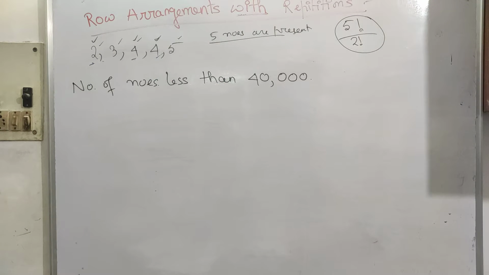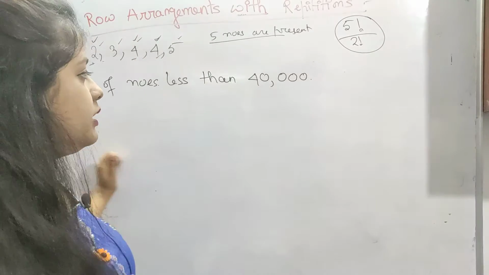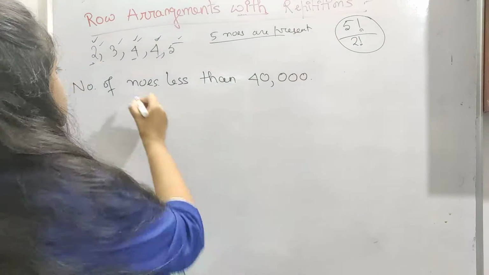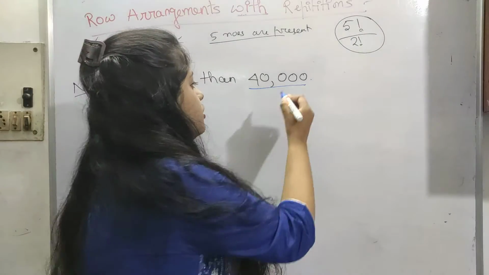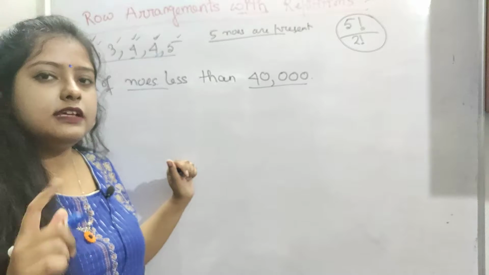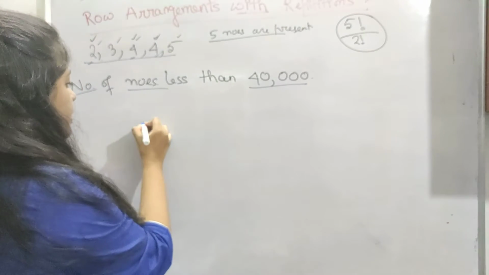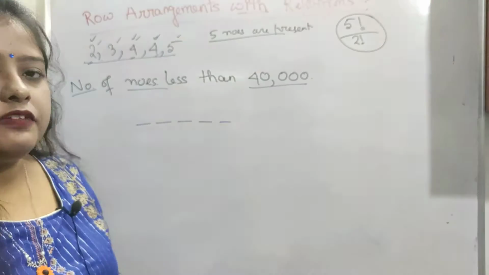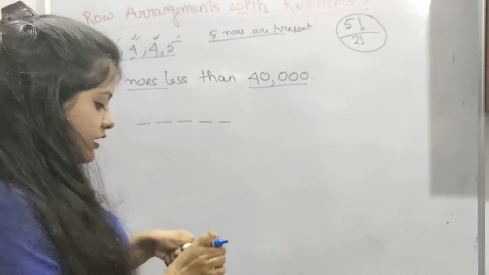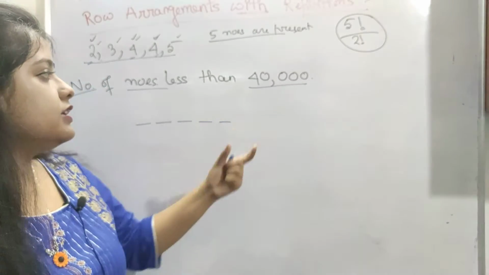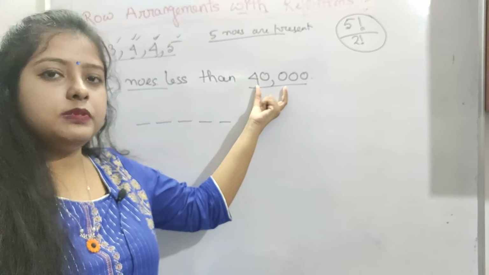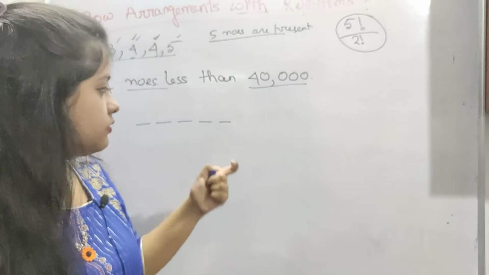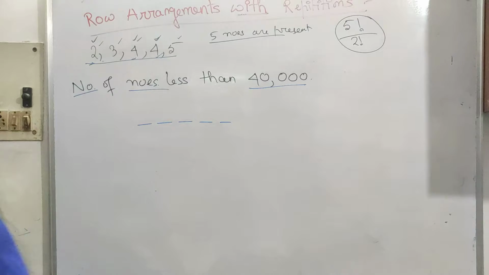So now let's see a different type of question. These are our elements present. The question is: number of numbers less than 40,000. So here we have 1, 2, 3, 4 and 5. 5 elements are there. Now the number has to be less than 40,000.